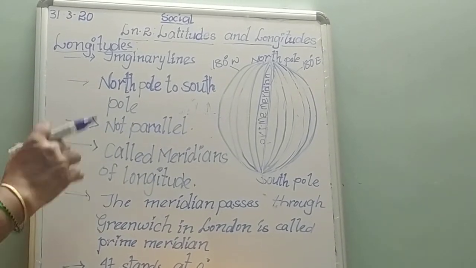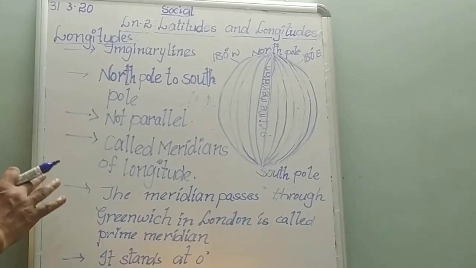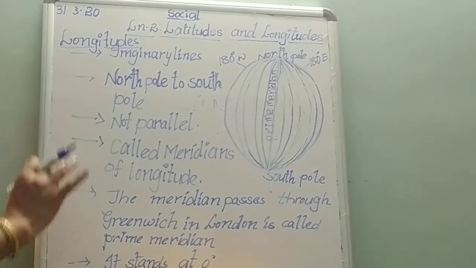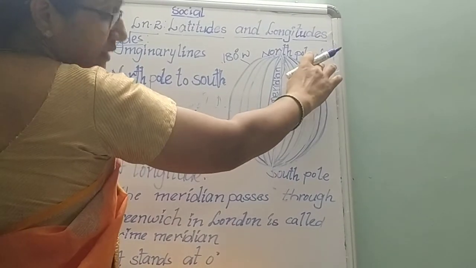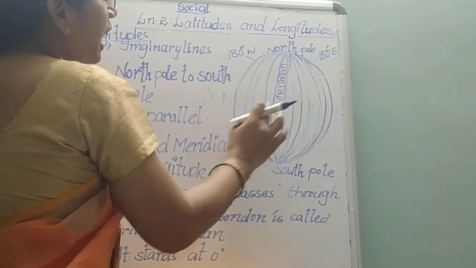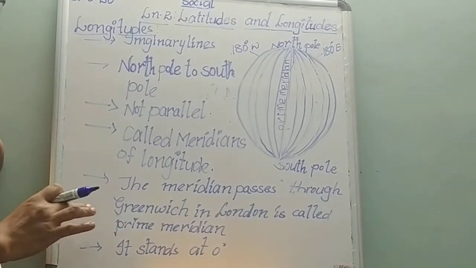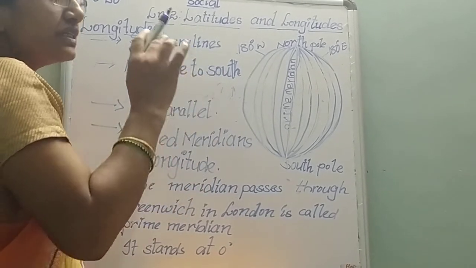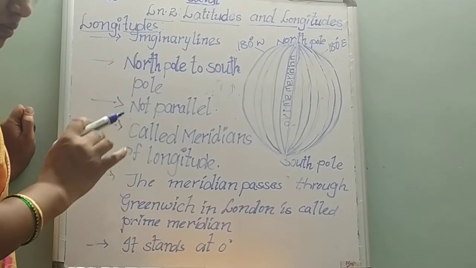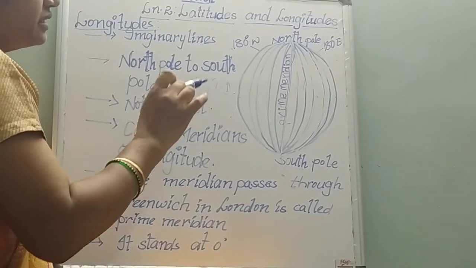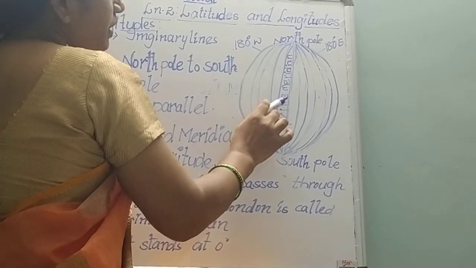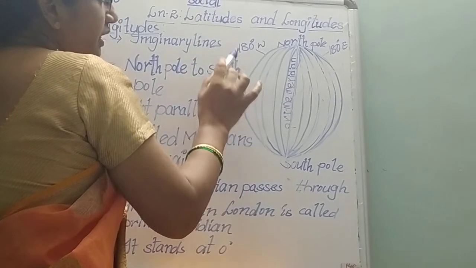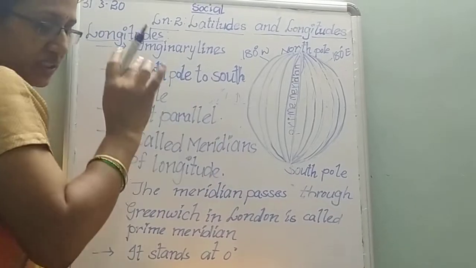There are 360 meridians. How many meridians are there? 360 meridians. These meridians are numbered up to 180 degrees in the east and 180 degrees in the west of the prime meridian. So the meridians east of the prime meridian are numbered up to 180 degrees east, and meridians west of the prime meridian are indicated up to 180 degrees west.